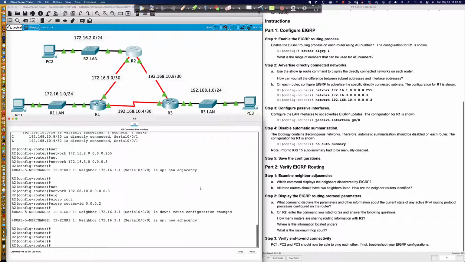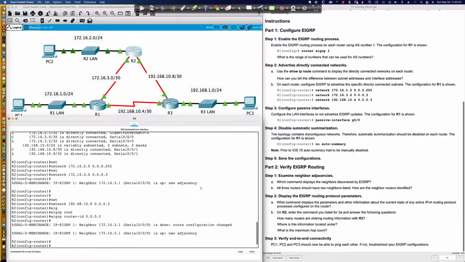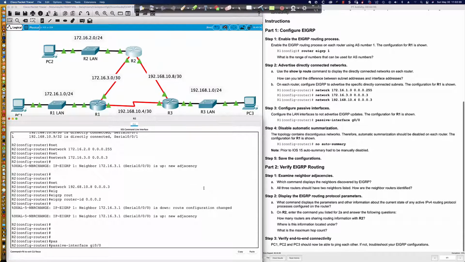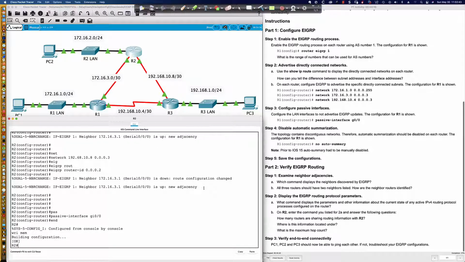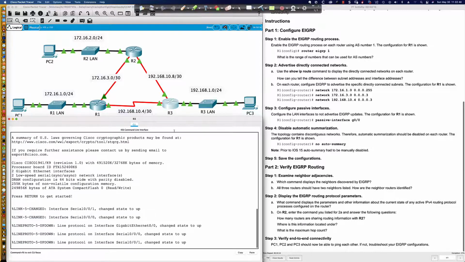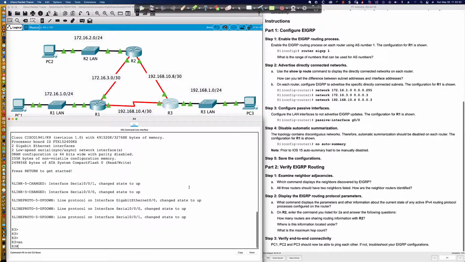All right, and so we're going to passive, it looks like, and I'm sorry, was that gig 0/0? Yeah, it's gig 0/0. So we'll say passive-interface GigabitEthernet 0/0. We'll say end. We'll do a write mem and save our config. And then we'll come over here to router number 3. And yeah, I did get both of those statements in there.